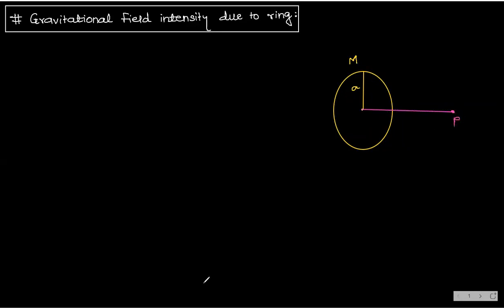And now I want to find the gravitational field intensity at point P. You can see here, this is point P at a distance, how much? Let us suppose x. This point P is at distance x. Okay. Now, see here.